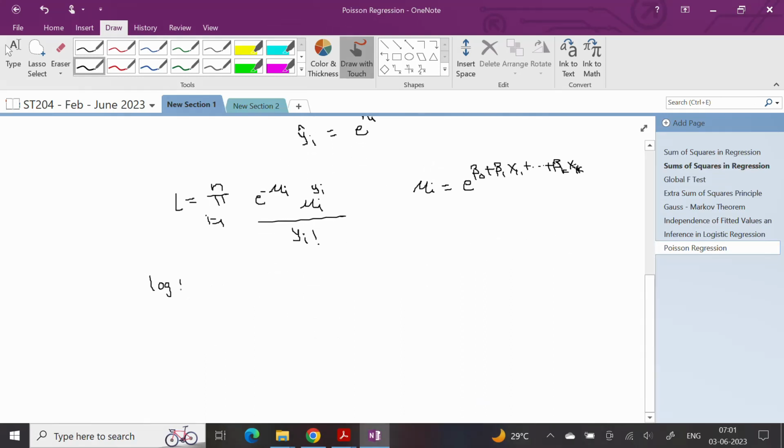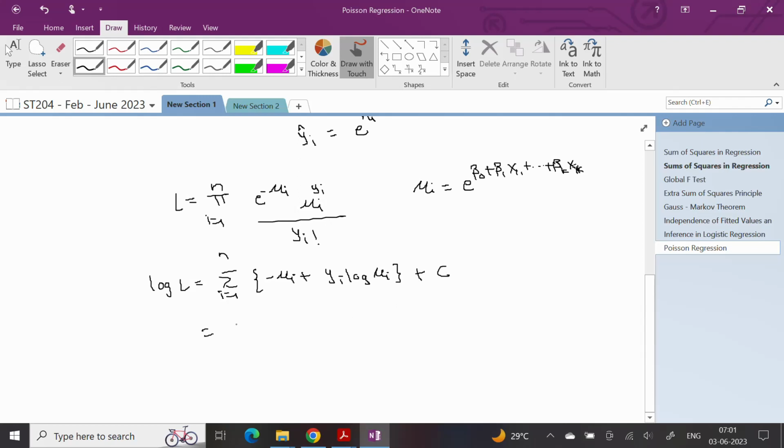If I compute the log likelihood, what do I get? I will get log L as the summation i going from 1 to n of minus mu i plus yi log mu i, and that yi factorial I can keep aside as a constant because anyway when I differentiate it will vanish.